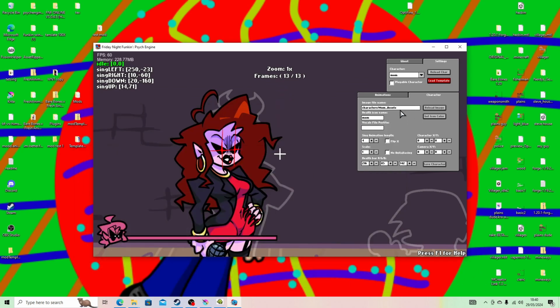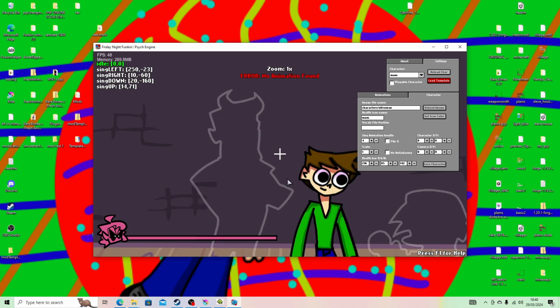Now then, we don't want our character to be named this, so we can just go ahead and name it whatever you named your file. And there we go. Now I need to get an icon color, which I'm just going to quickly try and make mine green.